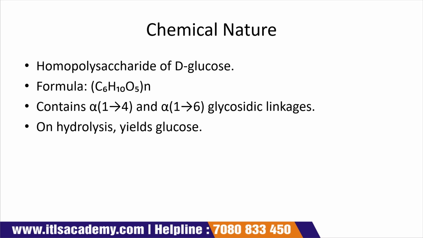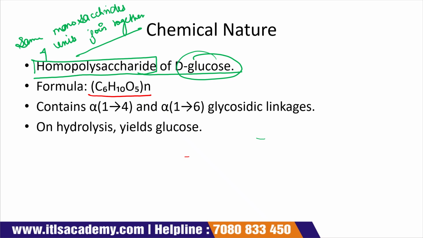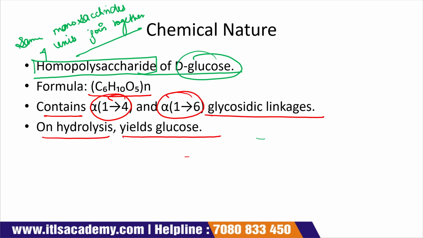Chemical nature. Homopolysaccharide of glucose. Homopolysaccharide means that the same monosaccharide units join together. Here we use D-glucose for this. The formula is (C6H10O5)n. It contains alpha 1,4 and alpha 1,6 glycosidic linkages. On hydrolysis it yields glucose.